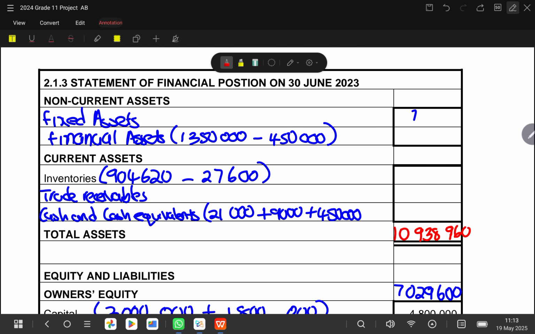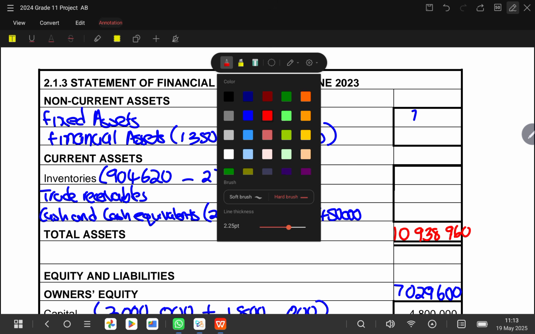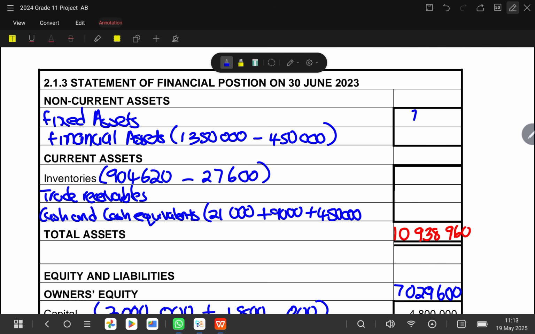Remember, fixed assets is a question mark, so we need to work it out. So let's start with our inventory. 904,620 minus 27,600. It gives us 877,020. So here we get 877,020. Let me use a black pen here. So we got 877,020, right?